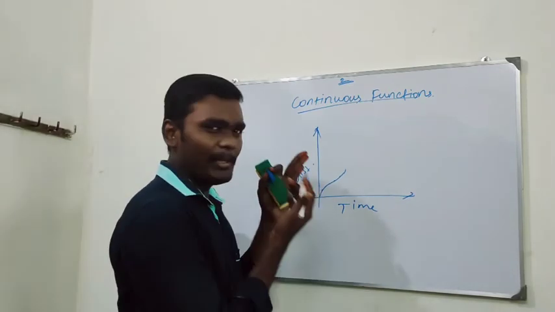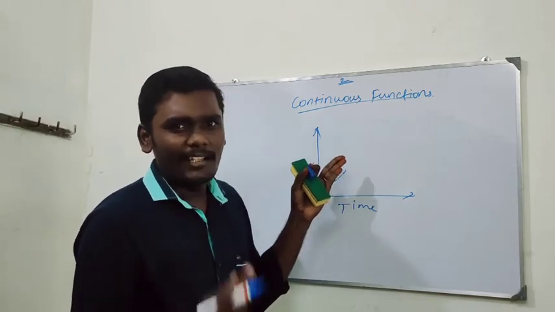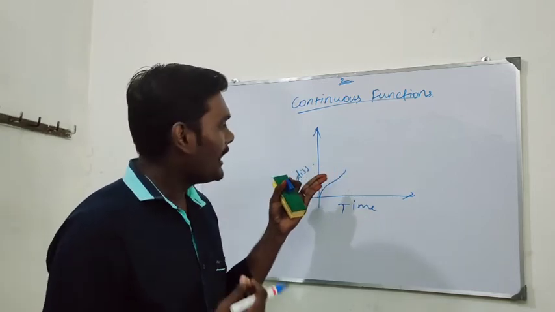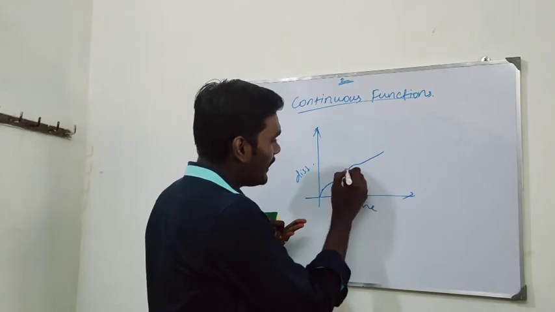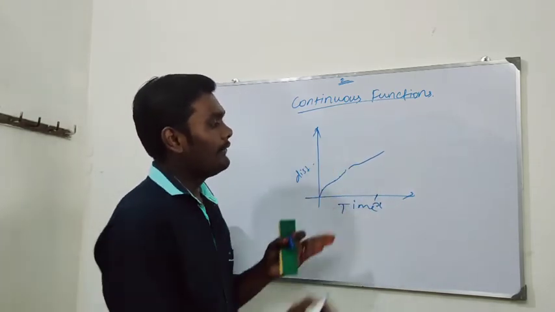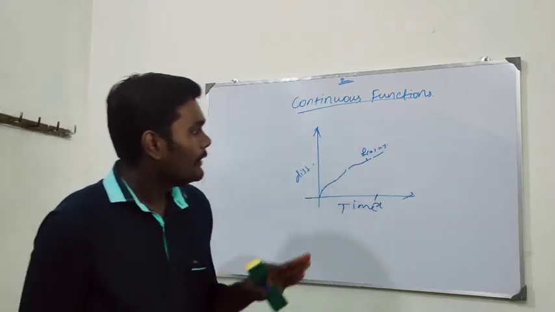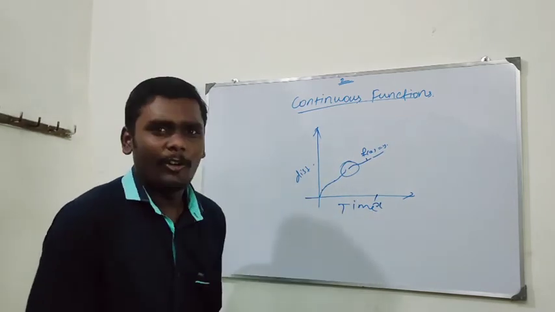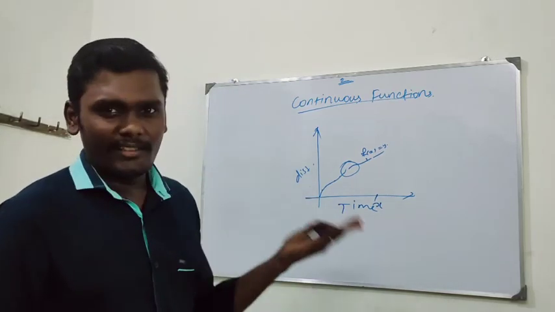So I can't plot any point here, so the graph breaks right there. After a certain time, when I get the GPS signal, I can again start plotting the points and drawing the graph continuously. If this is x and the point in the graph is called f of x, we can say it is y. So there is a break over there, which is the basic concept of continuity. With the use of the graph, we can say the continuity of a function.